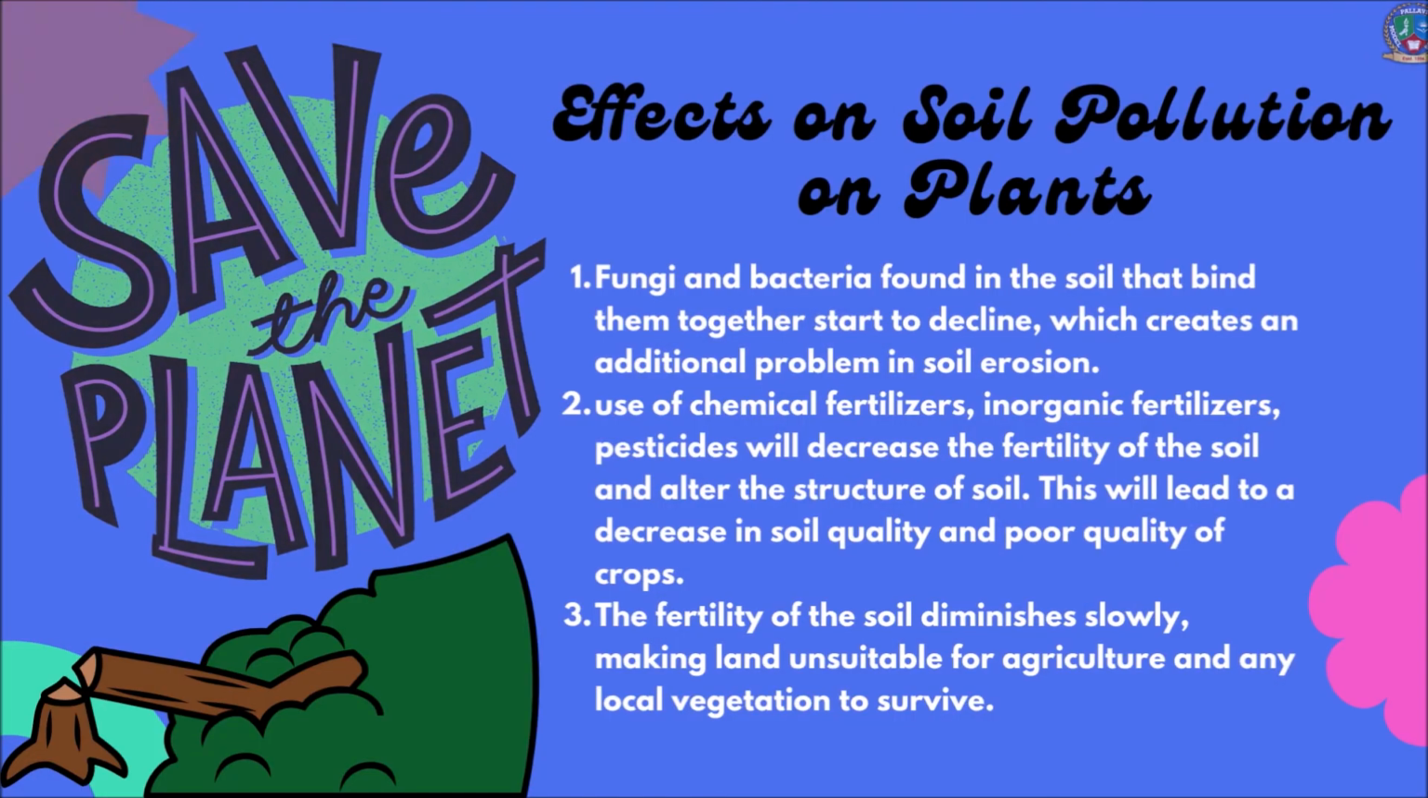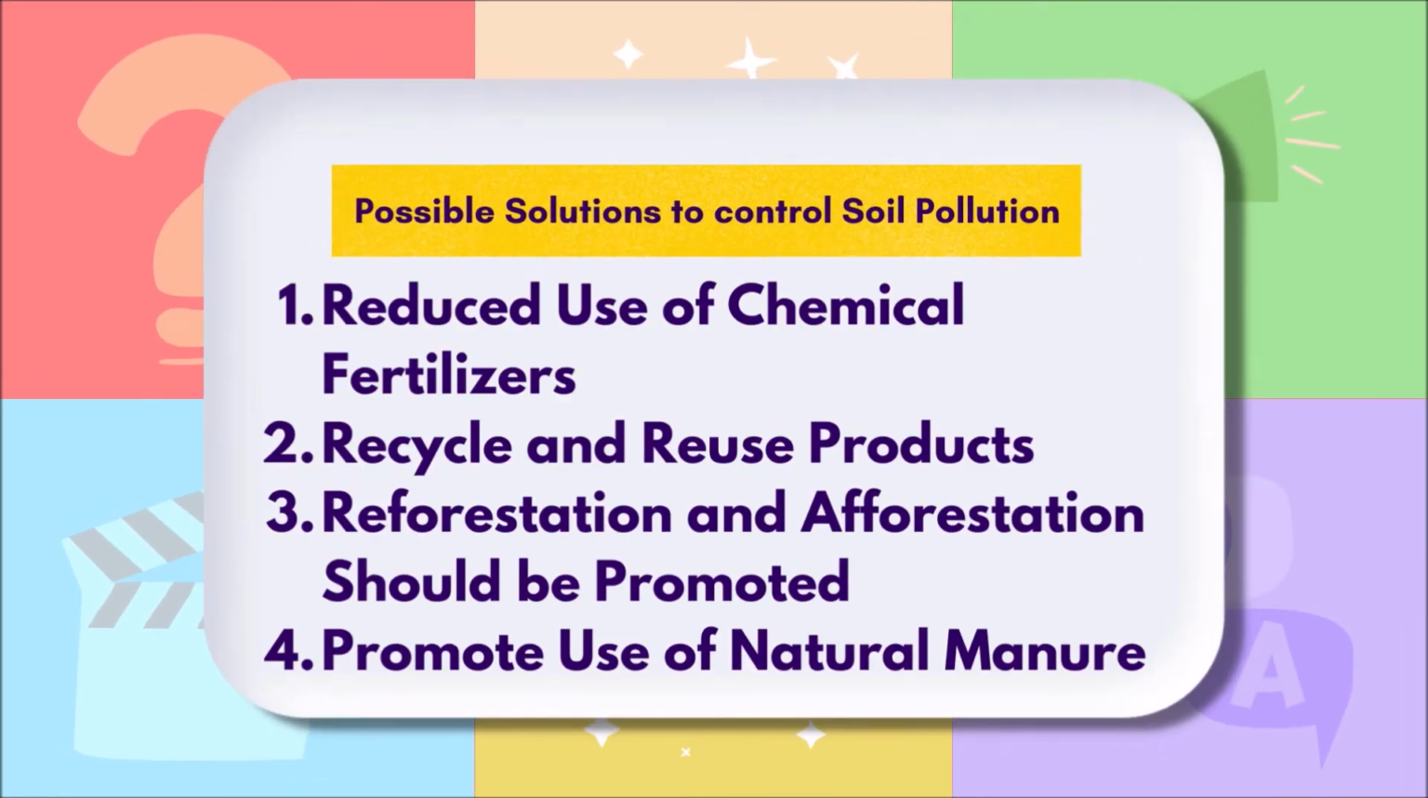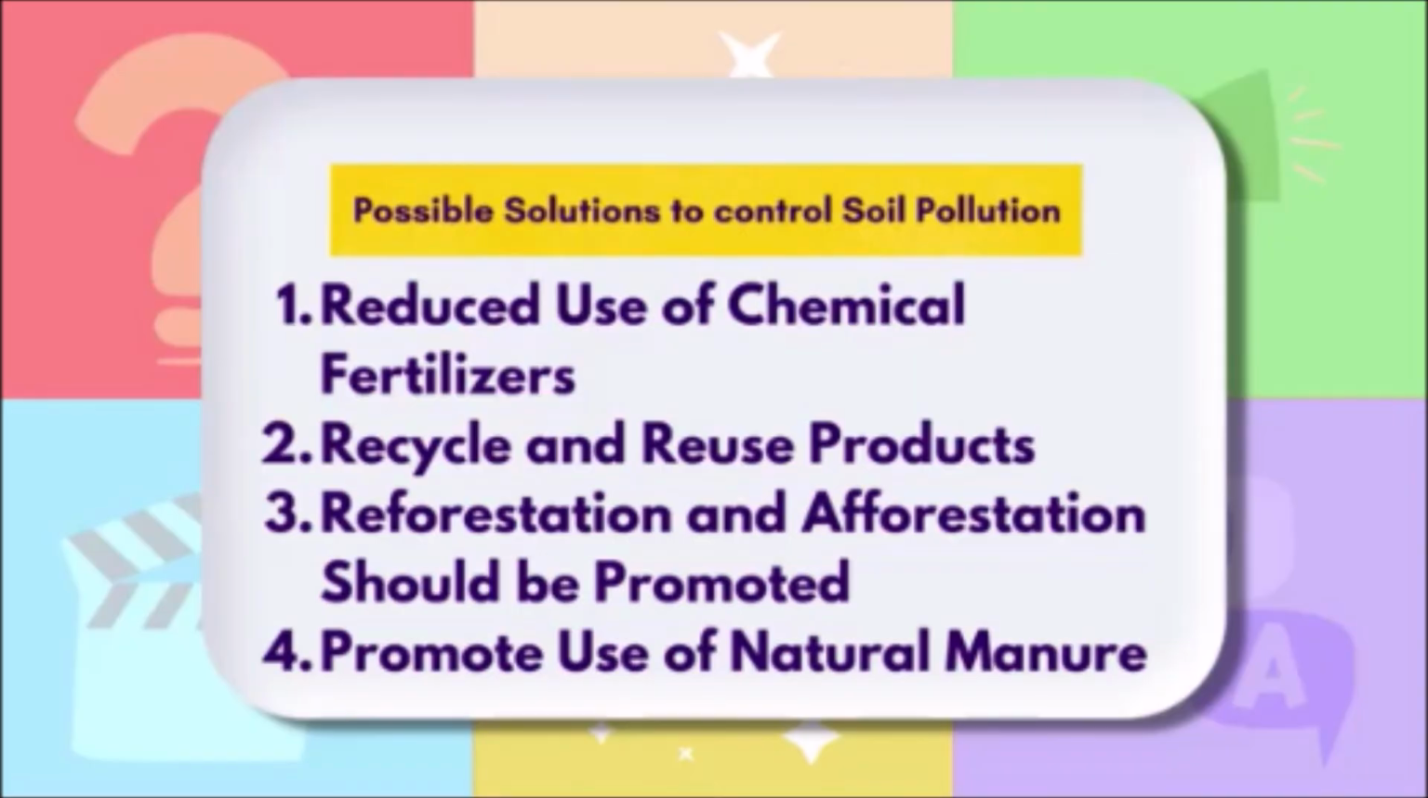So, how can we actually control this devastating situation that is happening on our planet Earth? So, the possible solutions to control soil pollution on our planet are: reduced use of chemical fertilizers from all industries, factories, or manufacturing goods, and we have to not throw these chemicals into the soil, into the land, or anywhere. We should not throw them into the air or water or any other bodies, because they also cause air pollution, land pollution, water pollution, many other causes.